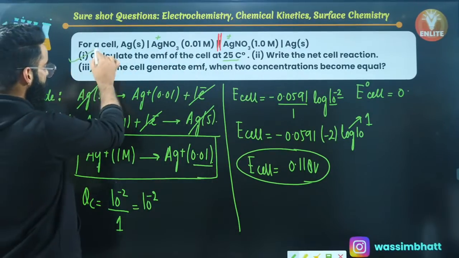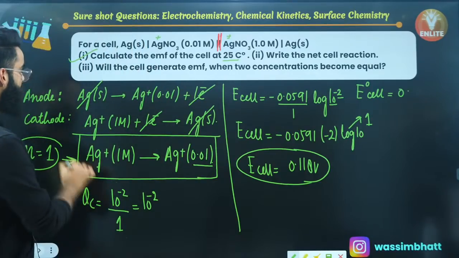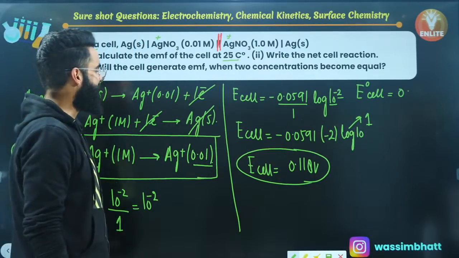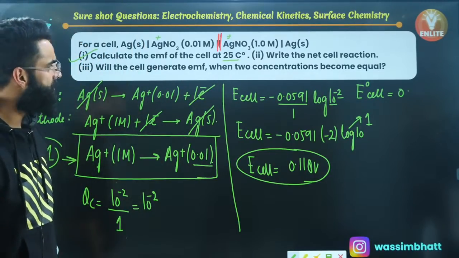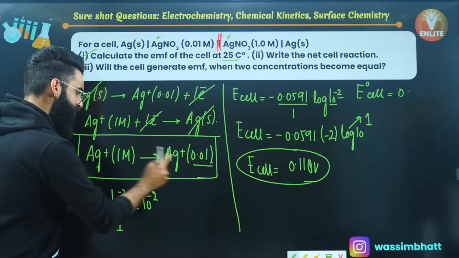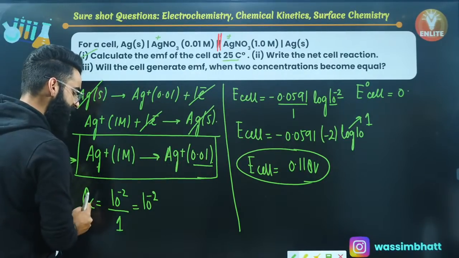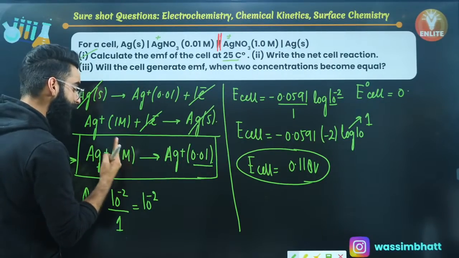So you have calculated the EMF, number 1. Number 2, write the net cell reaction. This is the net cell reaction which we have written. Number 3, will the cell generate EMF when the concentrations become equal? If the concentrations of both these Ag positives become equal, the QC value at that point comes out to be 1, right?